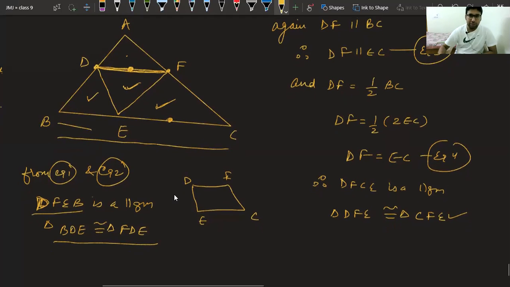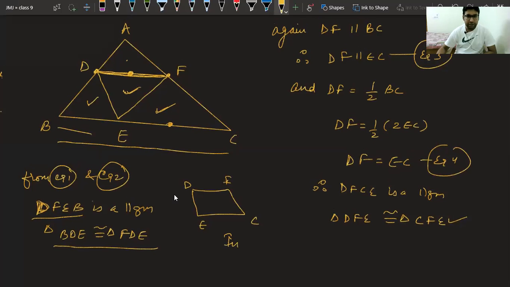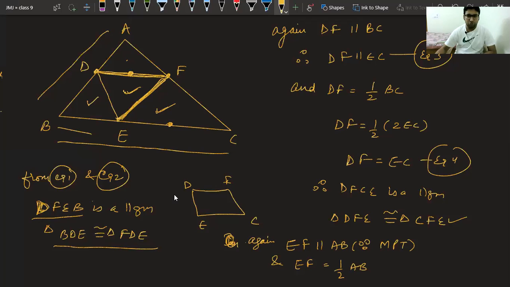Yes. So the last one, but not the least one, in this ADEF, you can write this EF. If you observe, E and F are the midpoints. That means the line joining EF is parallel to AB. Again, EF is parallel to AB because of the midpoint theorem, and EF is equal to half of AB. From this we got EF is parallel to AD, and from this we got EF is equal to AD.